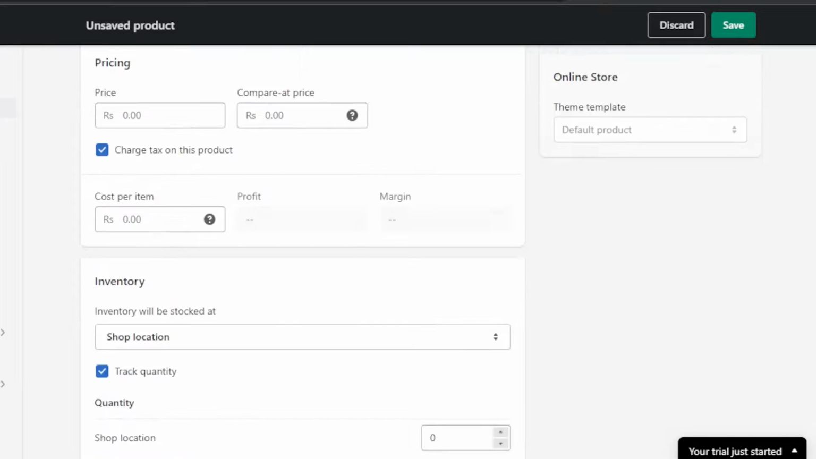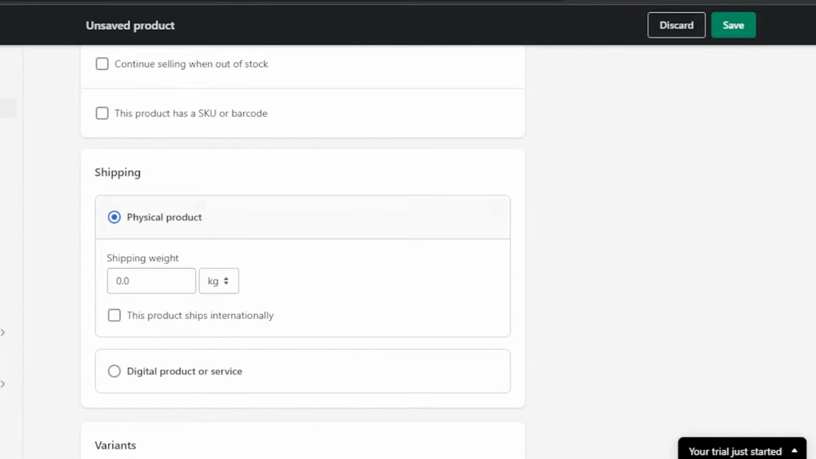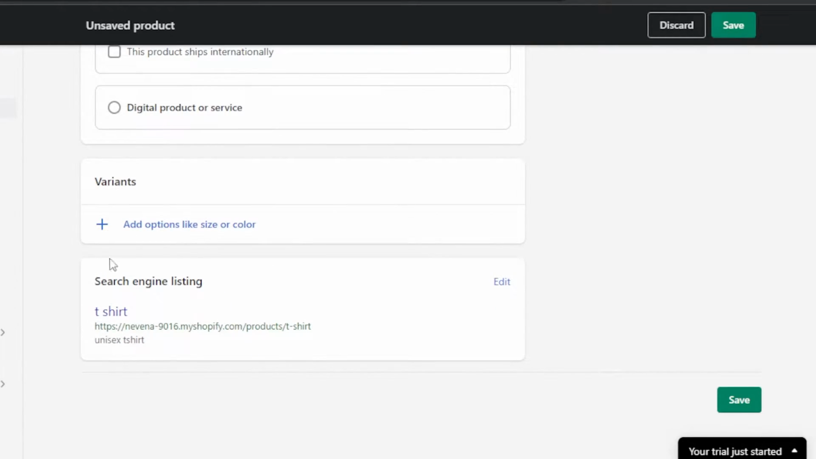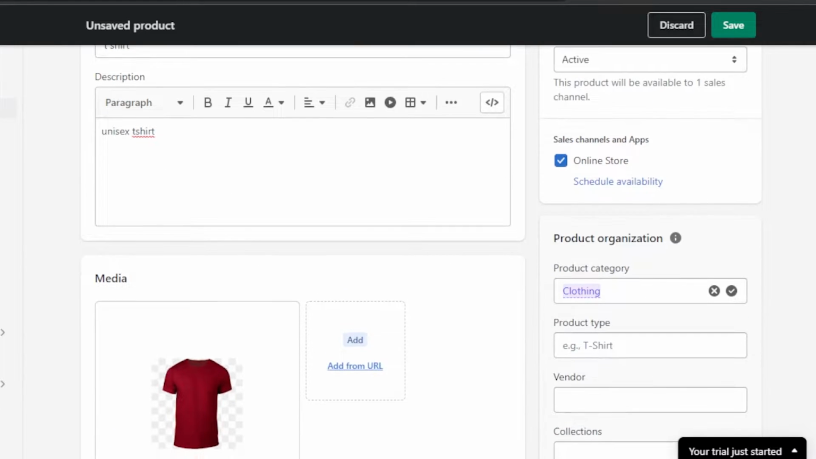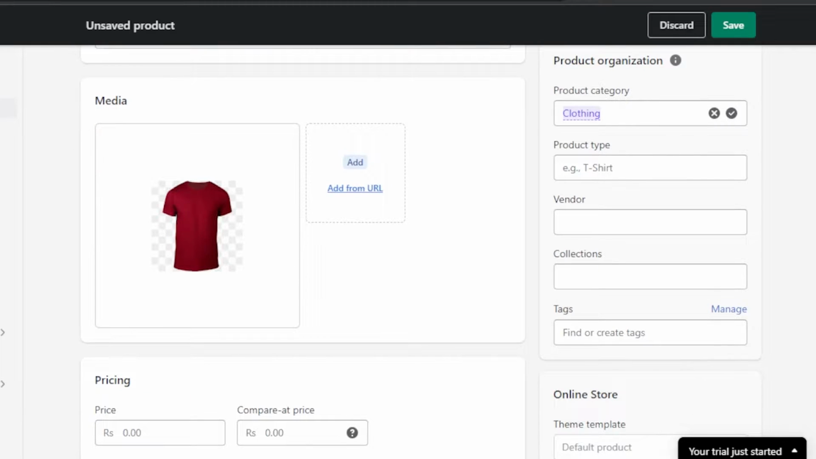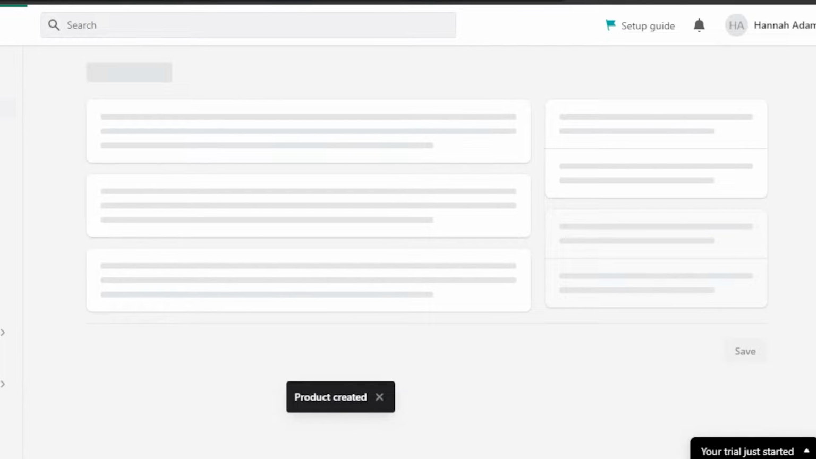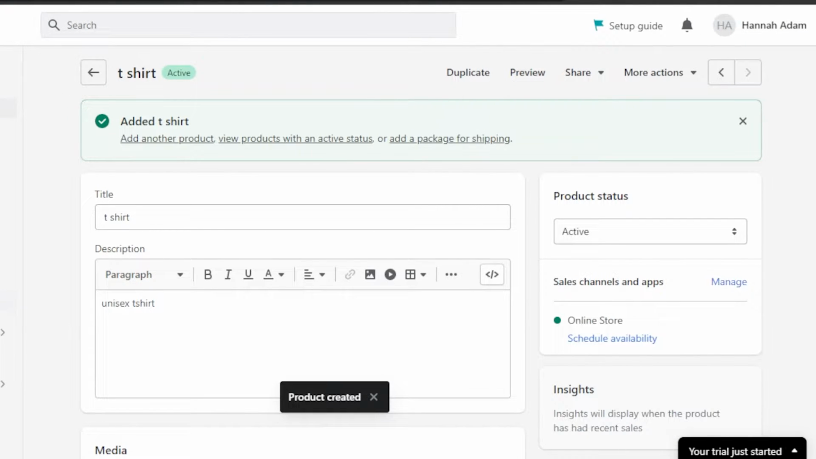We have inventory options. We have shop location. We have shipping, variants. And then you can see the results here that we will be seeing. We can create categories for different products here. We can add vendors, collections, and tags too. Click on save and a product is created. We can create different coupons and discounts with Shopify too.